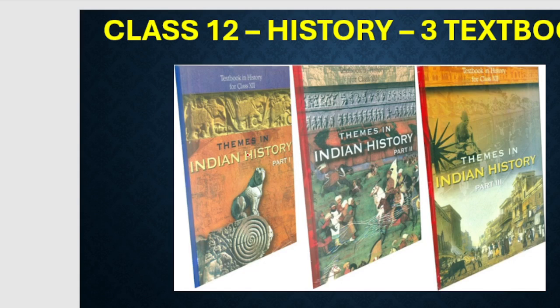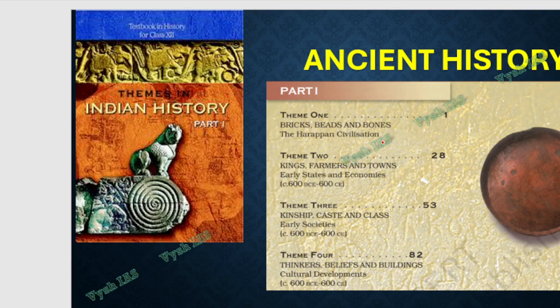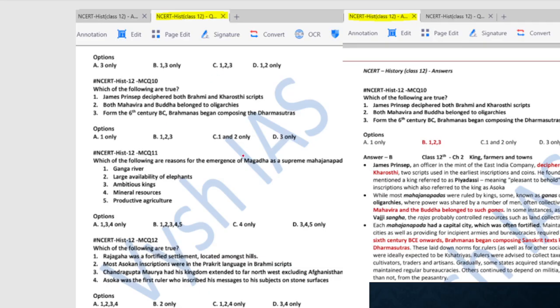Okay, so we are discussing this textbook now, class 12th part 1, which is ancient history. And then, as I told, class 6th is the same thing. Class 6th also covers ancient history, class 7th concerns medieval history, and class 8th considers modern history. So all this prerequisite is already there, which you have to do. Only then you will find this interesting. Okay, so Harappan civilization is done. Today we are discussing chapter 2, which is again around 30-35 pages. So when we discuss, it will become even lengthier, because I try to explain it in detail.